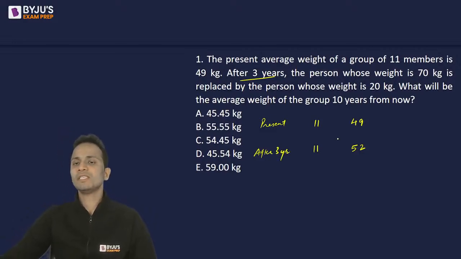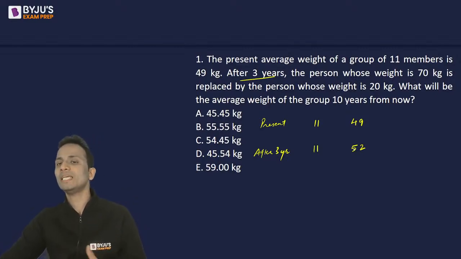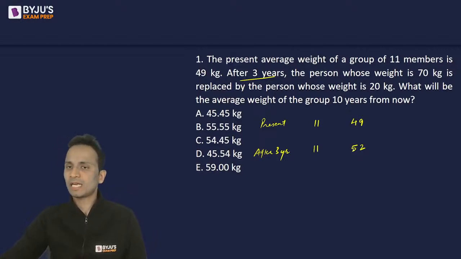Now, after 3 years, what happened? One person whose weight was 70 is replaced with another person whose weight is 20. So at this point, 70 is subtracted and 20 is added. Effectively, what we have subtracted is what we'll have to find out.